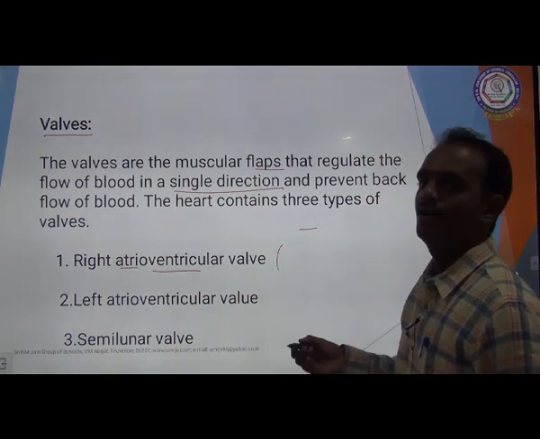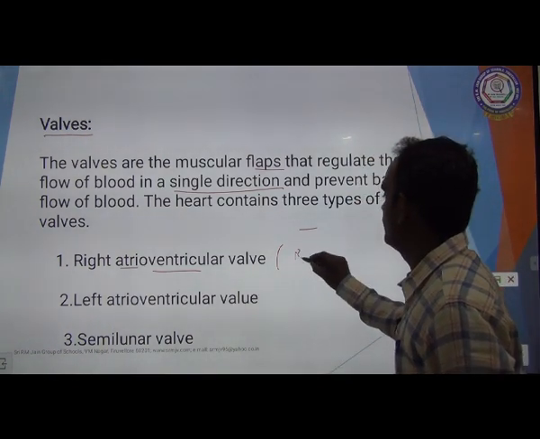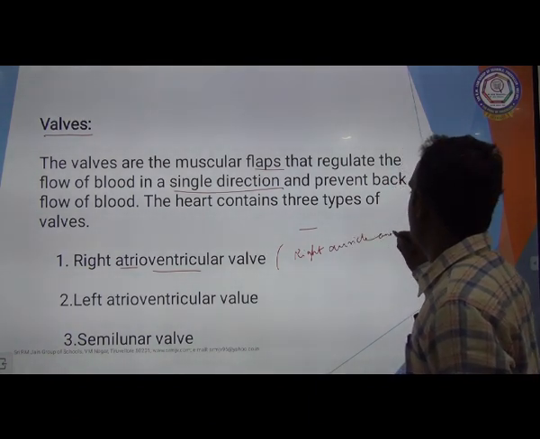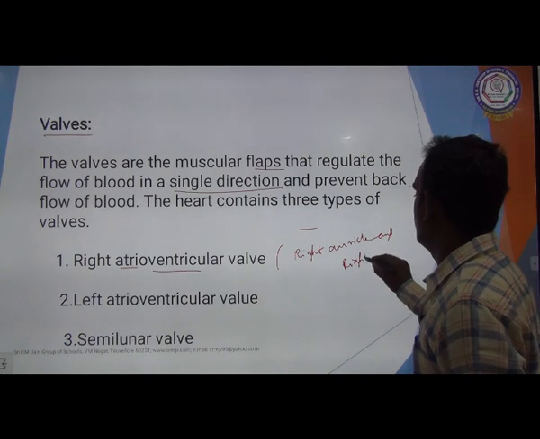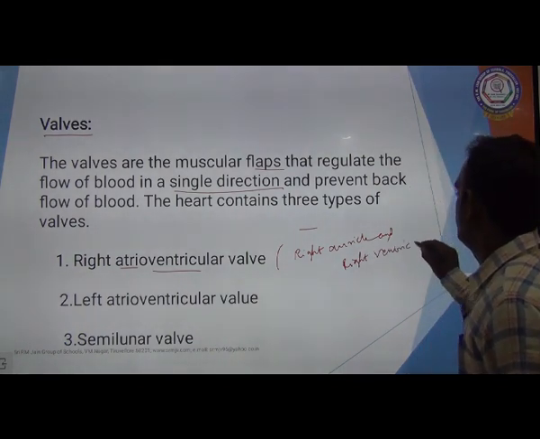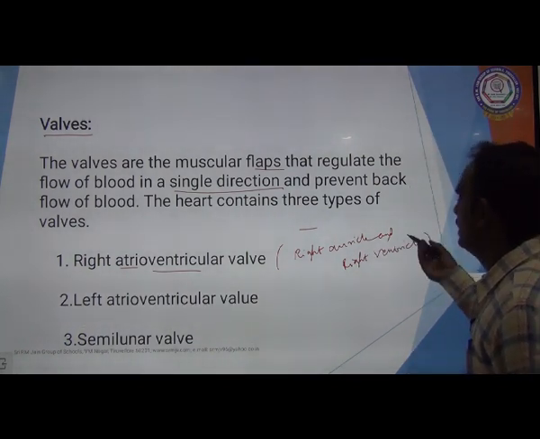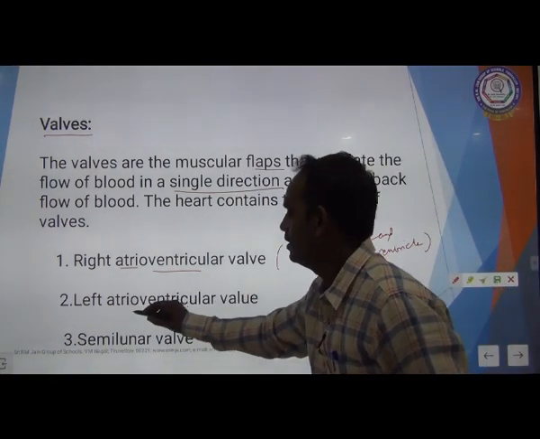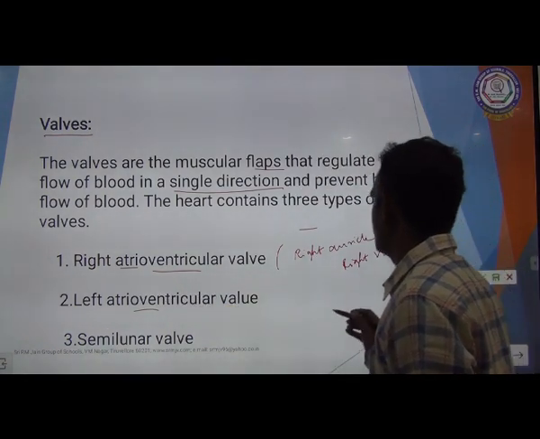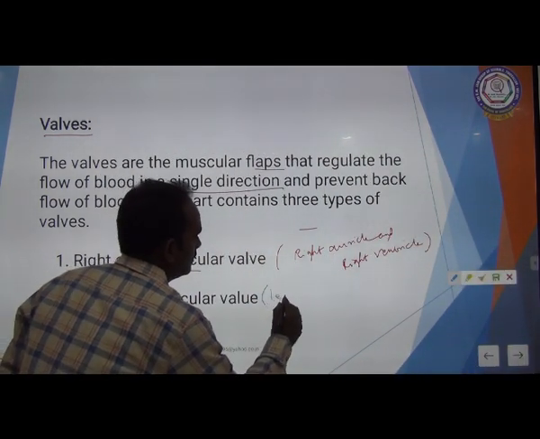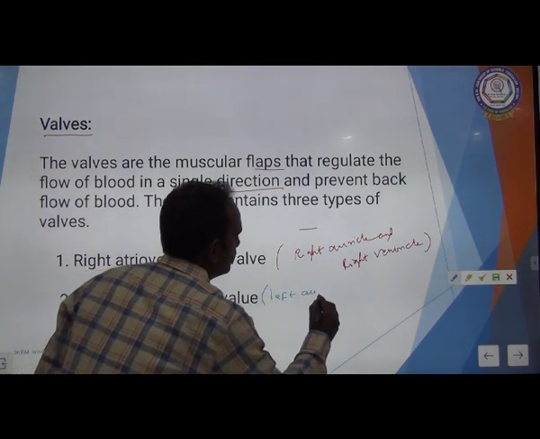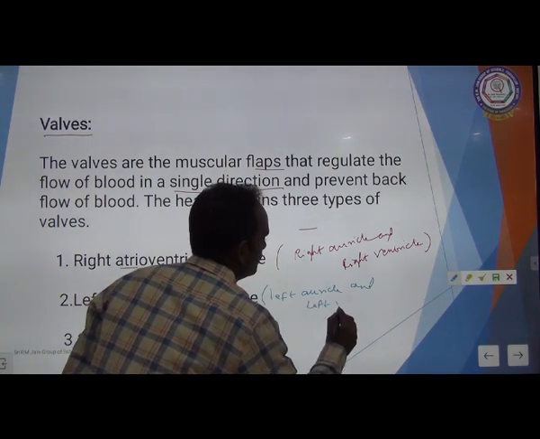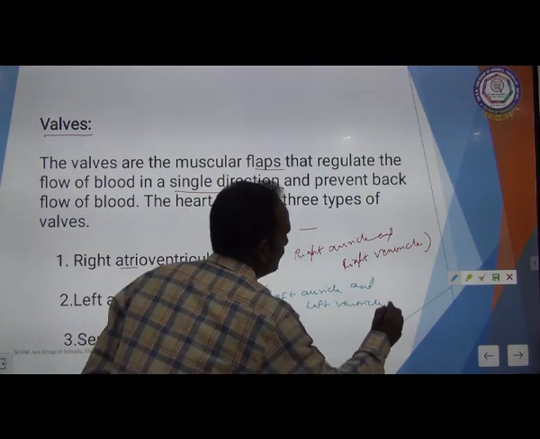Next one is the left auriculoventricular valve, present between the left auricle and left ventricle.